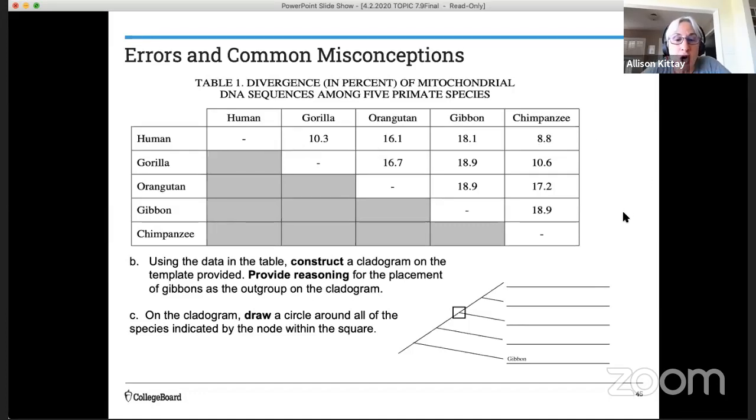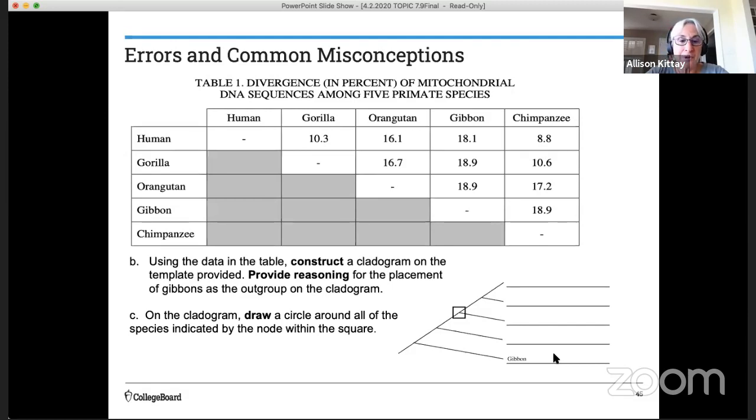Okay, so you were given the template on the question, and they also provided an outgroup for you. This outgroup is the gibbon, and it would be the one that is least related to the other ones. It's on its own lineage. And so looking at our task verbs, using the data in the table, construct a cladogram on the template provided, and then provide reasoning for the placement of gibbons as the outgroup on the cladogram.